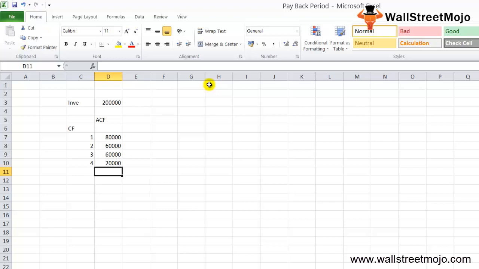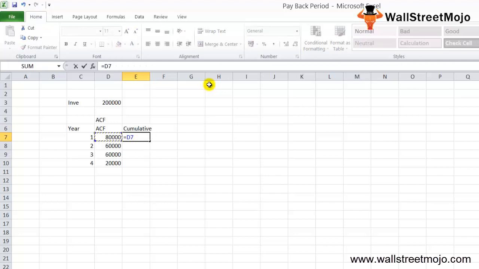So in this table, this is the year and these are the annual cash flows. The cumulative cash flow will be 80,000 in the first year.